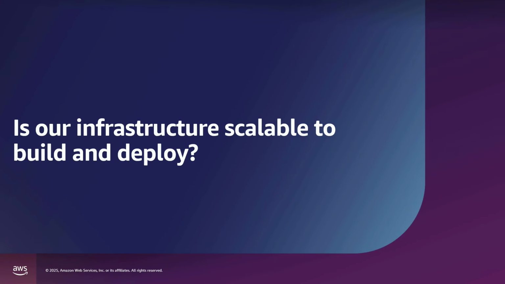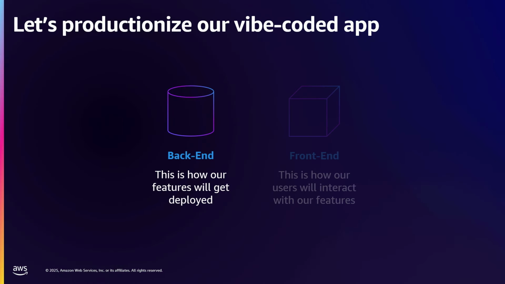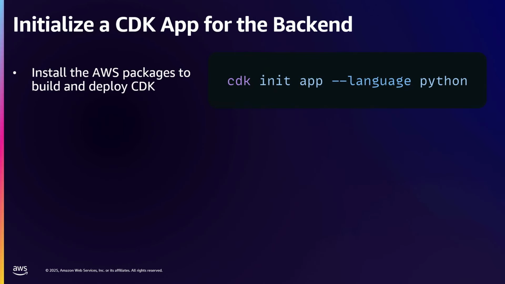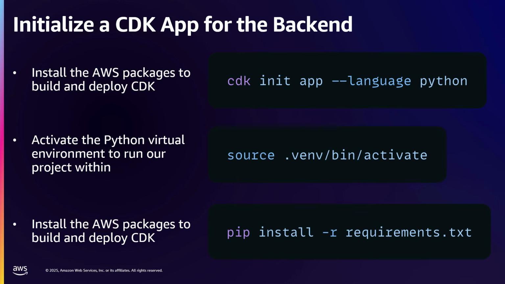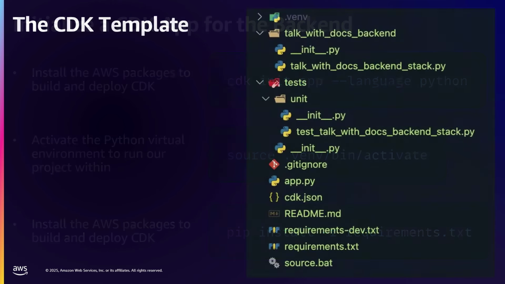Now we want to make sure that the infrastructure is scalable and that we can build and then deploy that. So now we're going to go to the back end. So if you've ever used CDK, or maybe you haven't, it's really easy to get started. You could use Python or TypeScript. I use Python for this as an example. So you're going to do CDK init app. You're then going to activate the virtual environment, and then you're going to install all the dependencies. So this is just an easy way to get started building the repository for your backend.